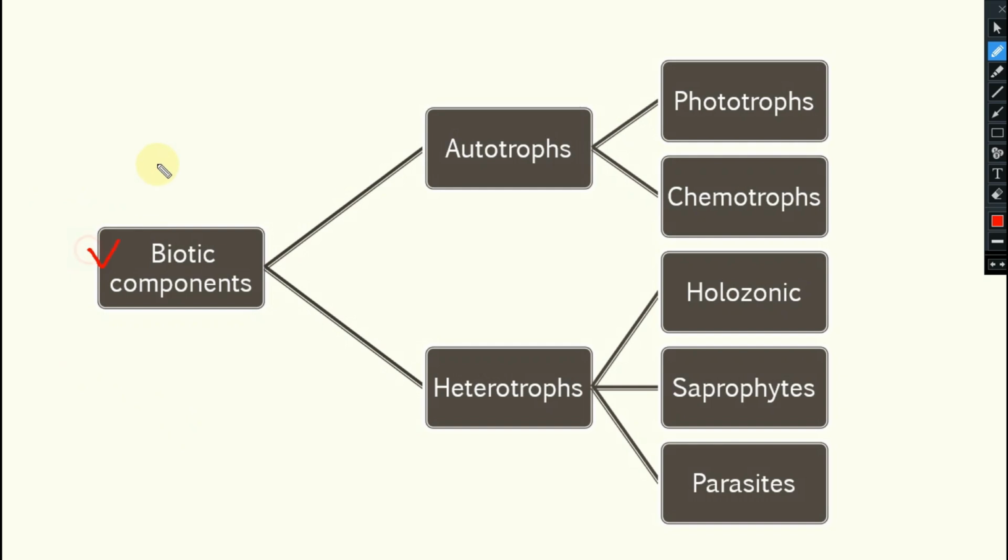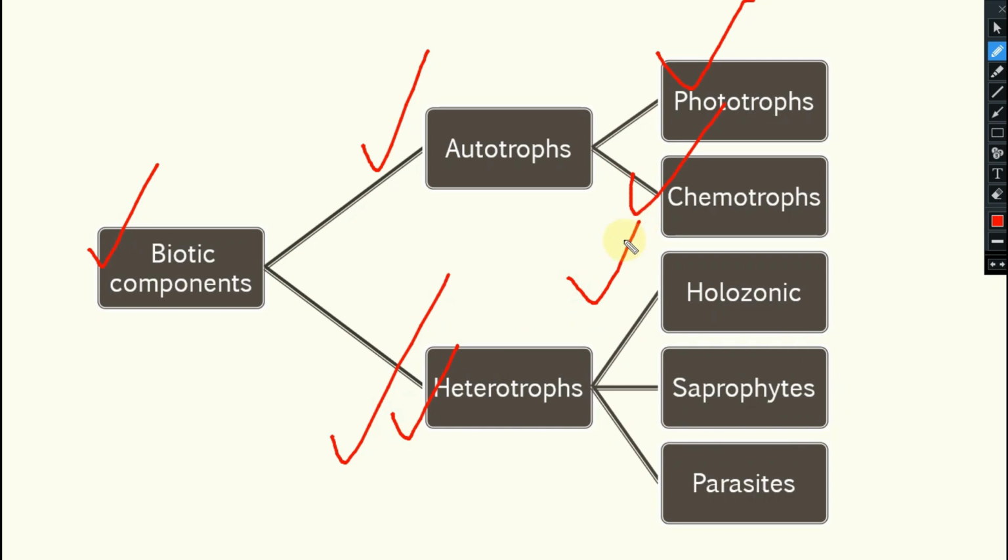Here you can see the biotic component, which is divided into two types, autotrophs and heterotrophs. Autotroph means they can produce their own food, like phototrophs, plants, and chemotrophs, different types of microorganisms. Then heterotrophs, what is this? They depend upon others, like holozoic, just like human beings and animals. Saprophytes, like decomposers. Parasites, meaning smaller organisms feeding on larger organisms. Yes or no? That is a parasite, having some association.